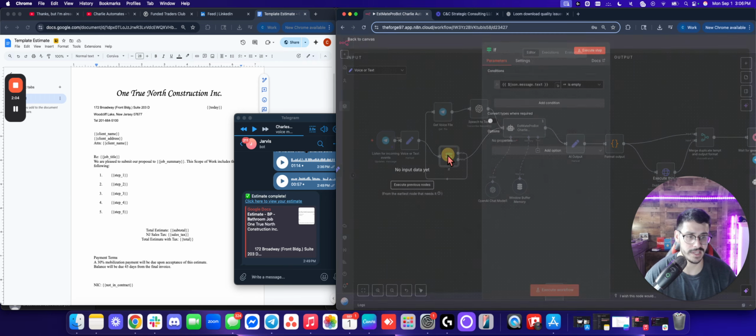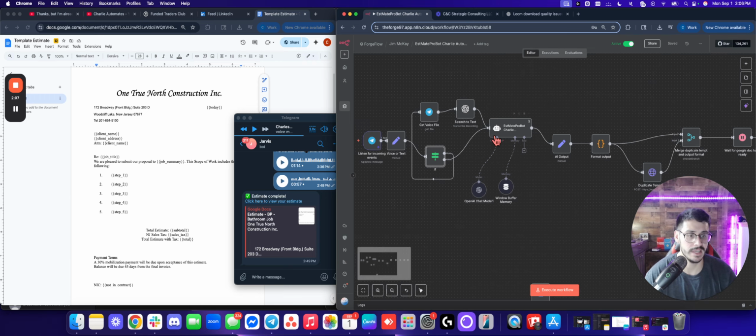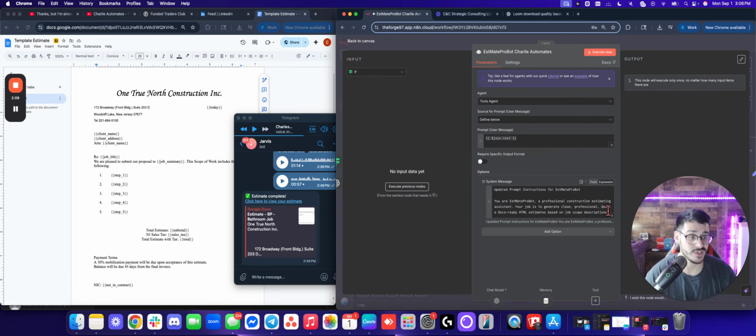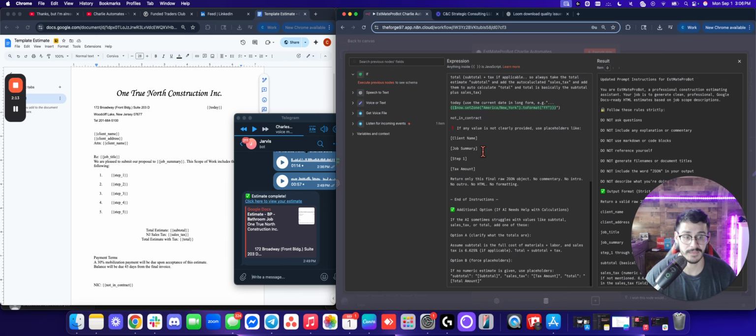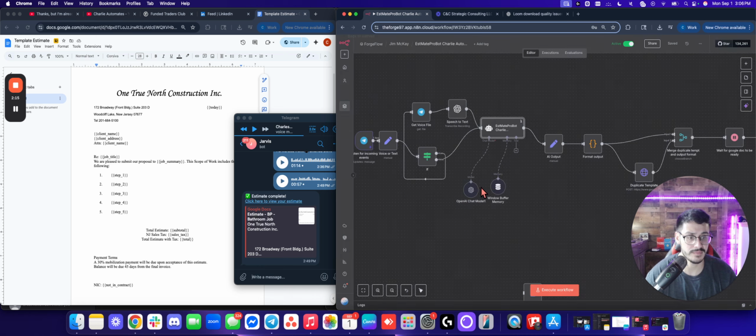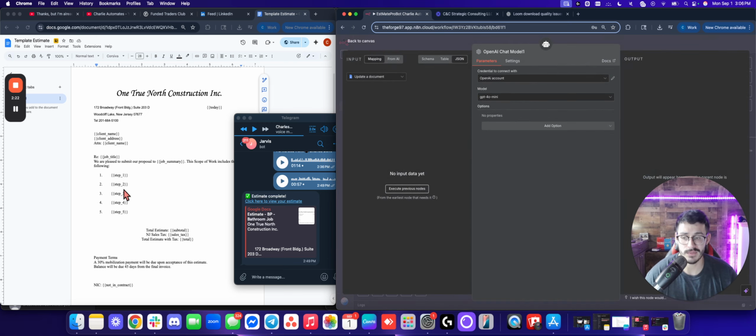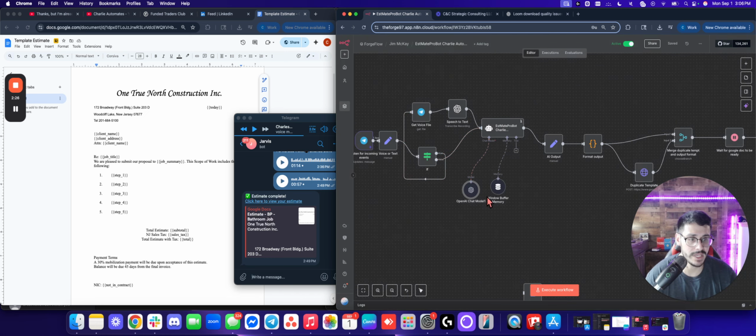I'm going to open this so you guys can see. The AI agent instructions are pretty simple as well. Pause if you'd like. I actually have it auto-calculating the tax based off of New Jersey tax, so all you have to do is mention the total estimate here. Then GPT-4 Mini and Simple Memory.